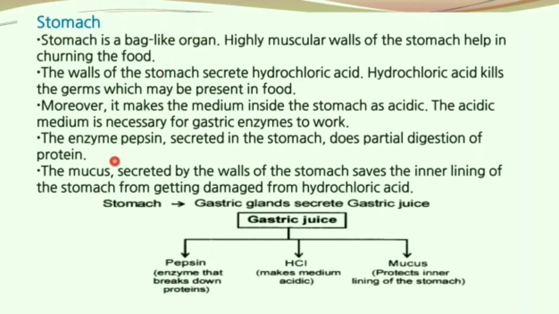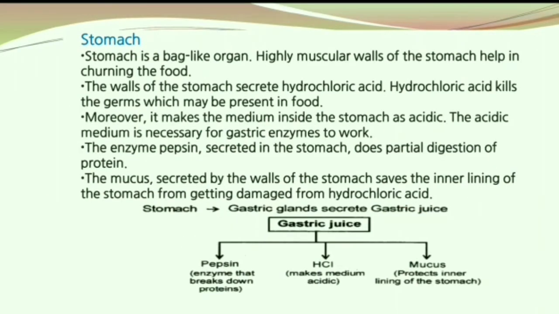The enzyme pepsin secreted in the stomach does partial digestion of protein. The mucus secreted by the walls of the stomach saves the inner lining of the stomach from getting damaged by the hydrochloric acid. To sum up, stomach is a bag-like organ. It has highly muscular walls. It secretes 3 enzymes. The walls of the stomach secrete hydrochloric acid.